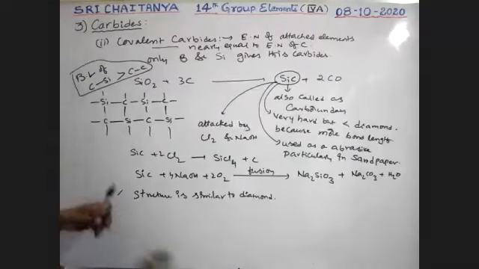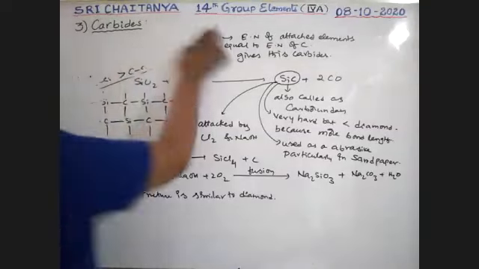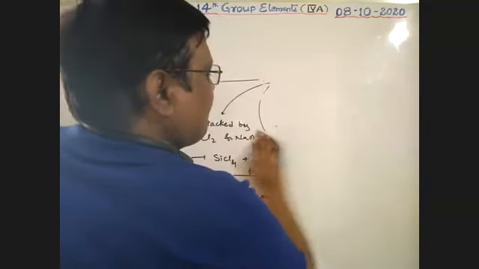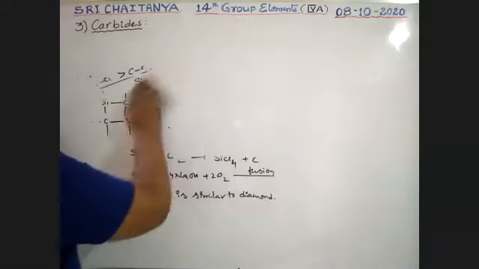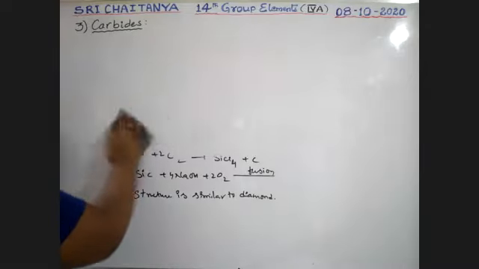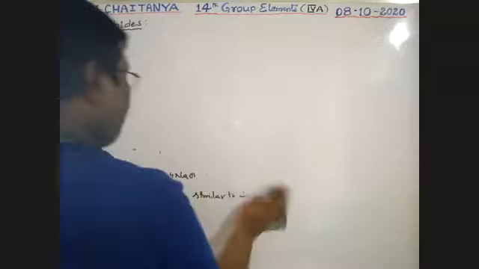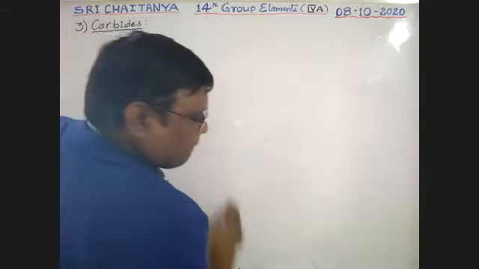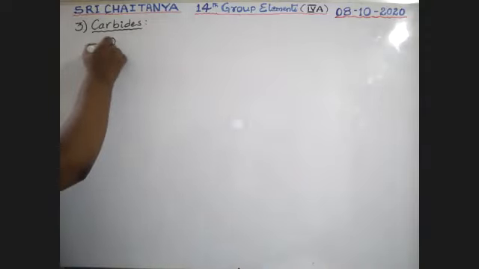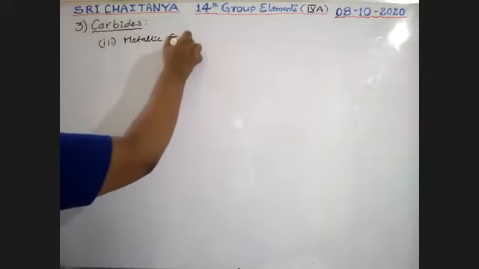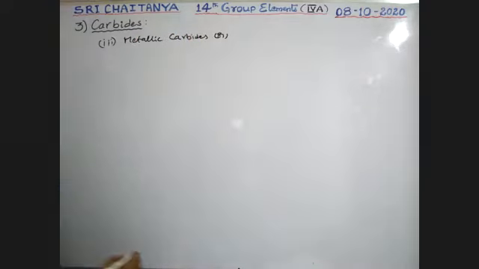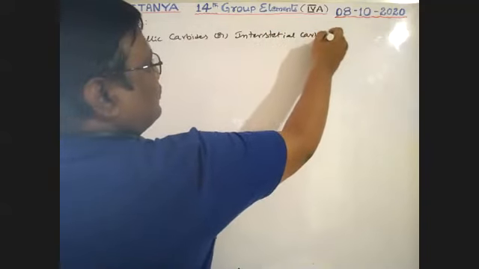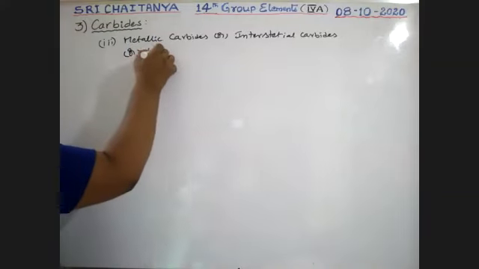Next, the third one: metallic carbides, or interstitial carbides, or non-stoichiometric carbides.